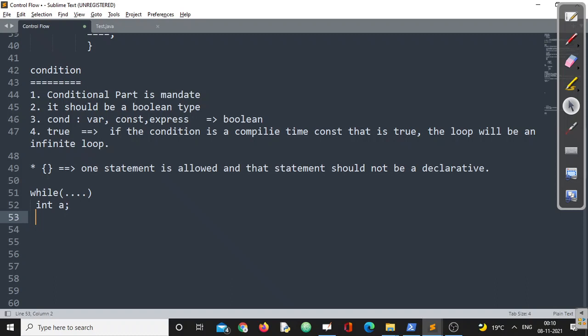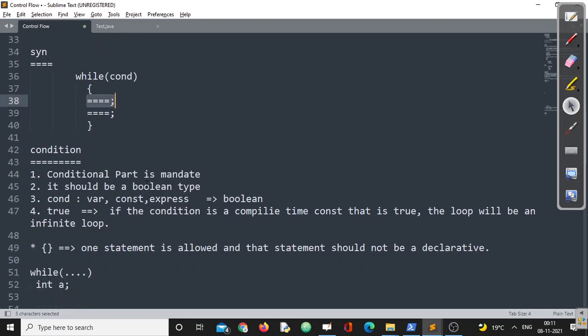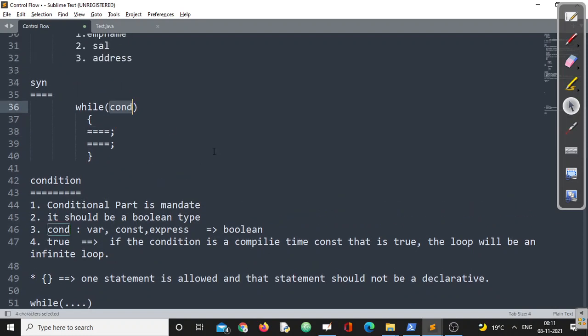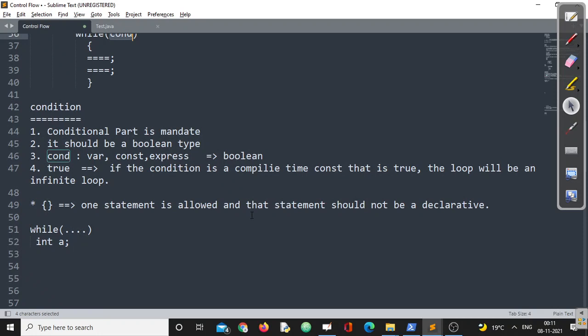Got my point? I hope up to this we have discussed all the points. What should be there in the condition? These two brackets are mandatory. If you do not include the body of the while within curly braces, only one statement is allowed, and that should not be a declarative statement. And if you are writing a compile time constant and it is true, it will be an infinite loop. Now this is all about while. So let us test every aspect of this while one by one, right?